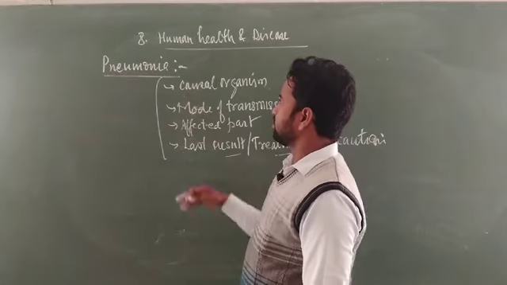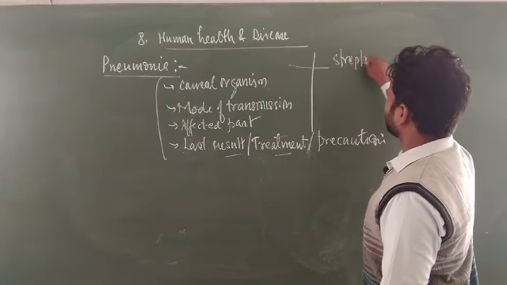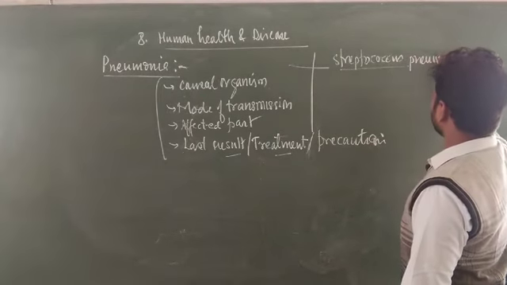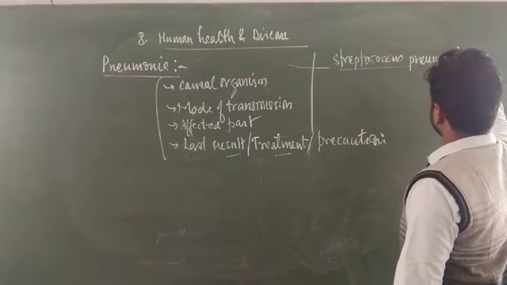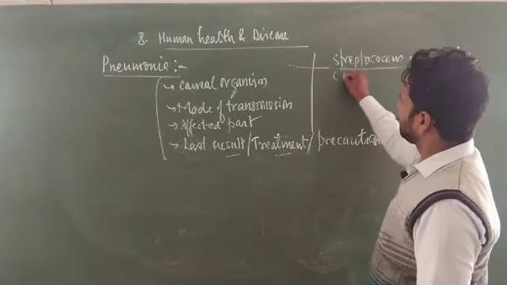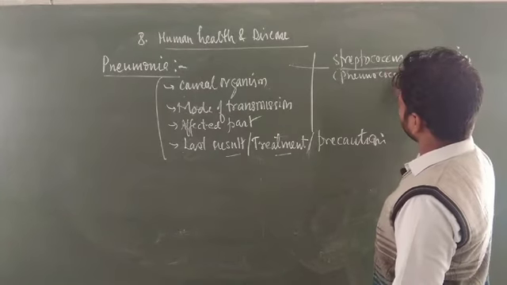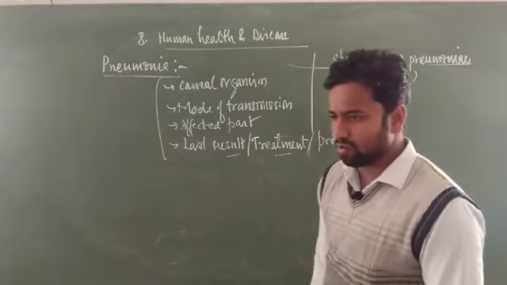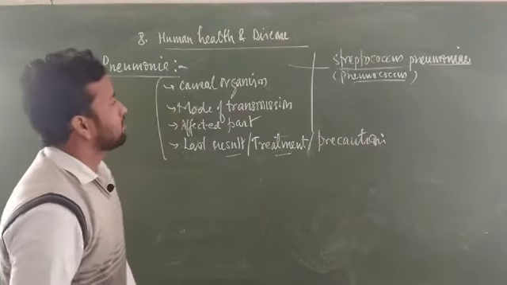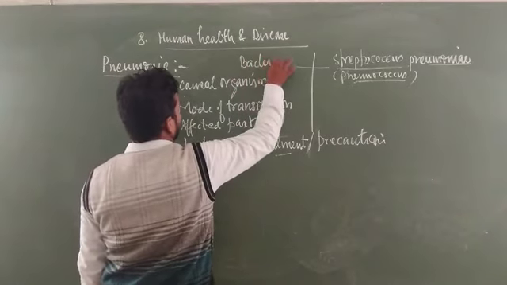If we are talking about pneumonia, what is the causal organism? The causal organism is Streptococcus pneumoniae. Streptococcus pneumoniae is the causal organism of pneumonia. Some books also write pneumococcus. Some older books write Diplococcus pneumoniae as the cause of pneumonia. Okay, this is the causal organism. This is a type of bacteria which causes the disease pneumonia.